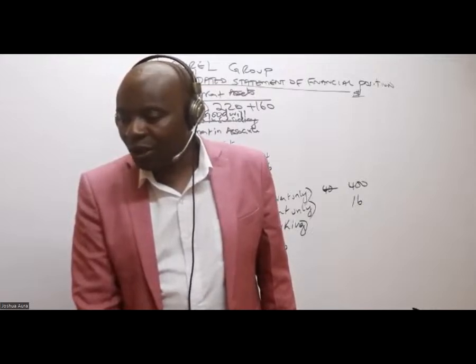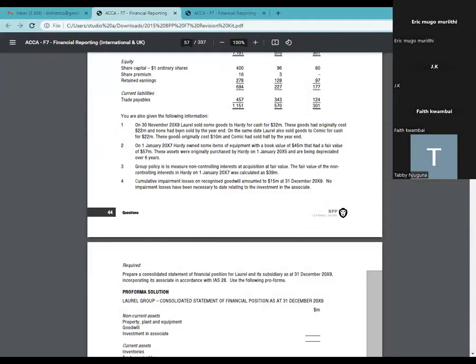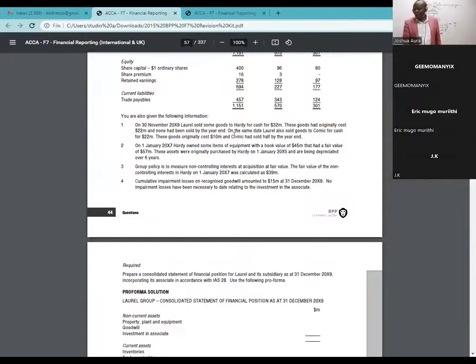So in this case here, what he did, ladies and gentlemen, was to tell us that on 30th November 2019, Laurel sold some goods to Hadi for cash. Internal revenue, internal sales. Hadi and Laurel are parent and subsidiary. You are supposed to parent your kid 100%. Don't sell goods to them. Even when you are too old, don't sell assets to them. If you sell to them, you are just getting money from yourself. That's a fake sale. So fake sales must be canceled.